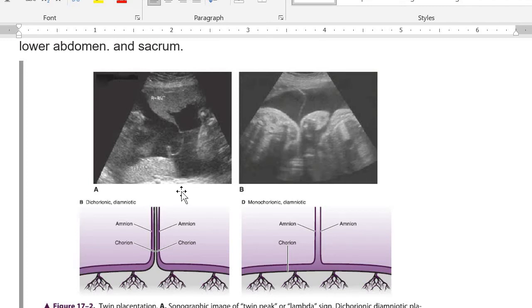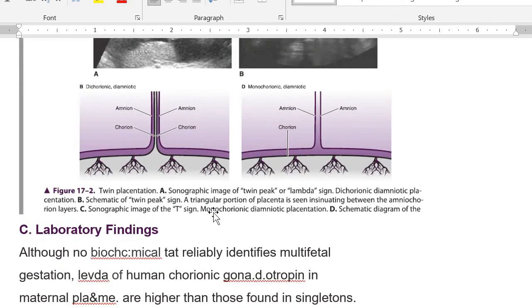You know the names T sign and lambda sign, right? Lambda sign. So why is it thicker? Even if you compare here and here, it has a chorion and the amnion. The amnion is the inner one towards the liquor, and the chorion is in the middle. So this thickness is more than 2 millimeters. So we are talking about a dichorionic pregnancy. So that is the point. Okay.